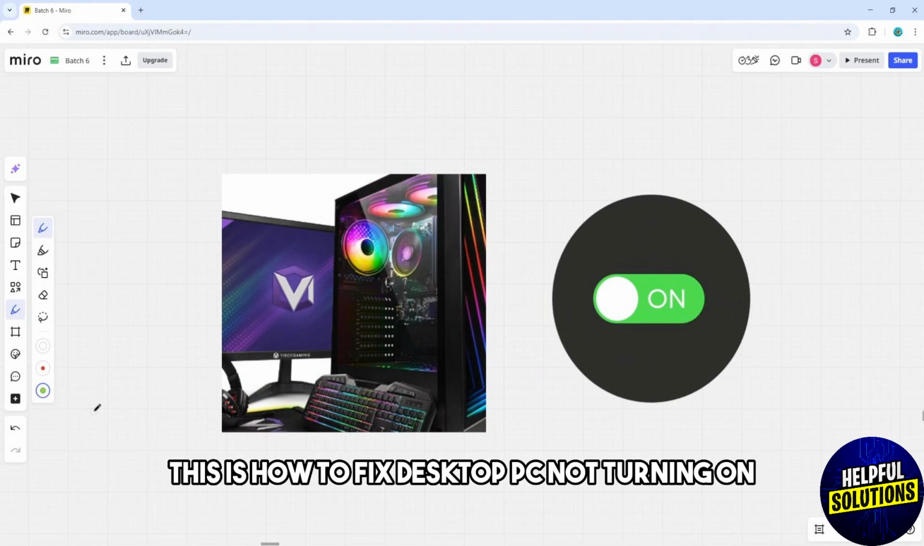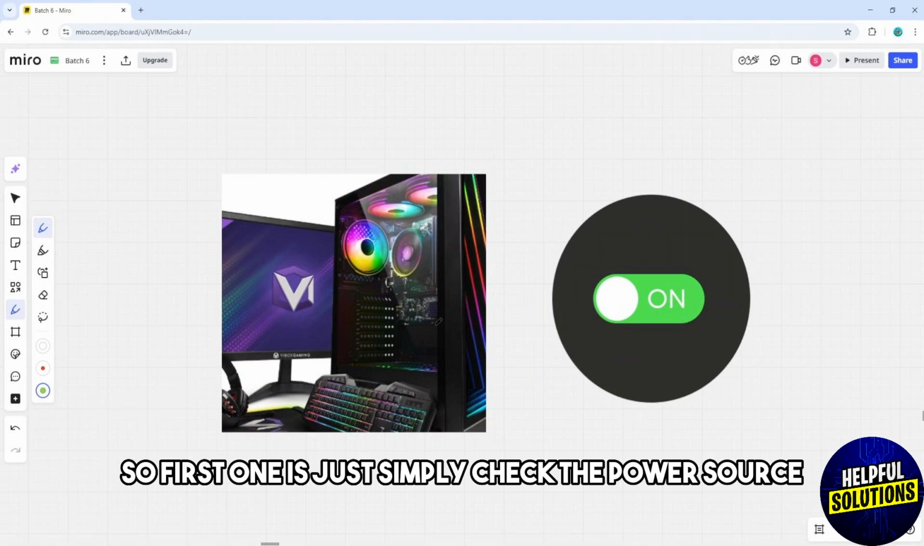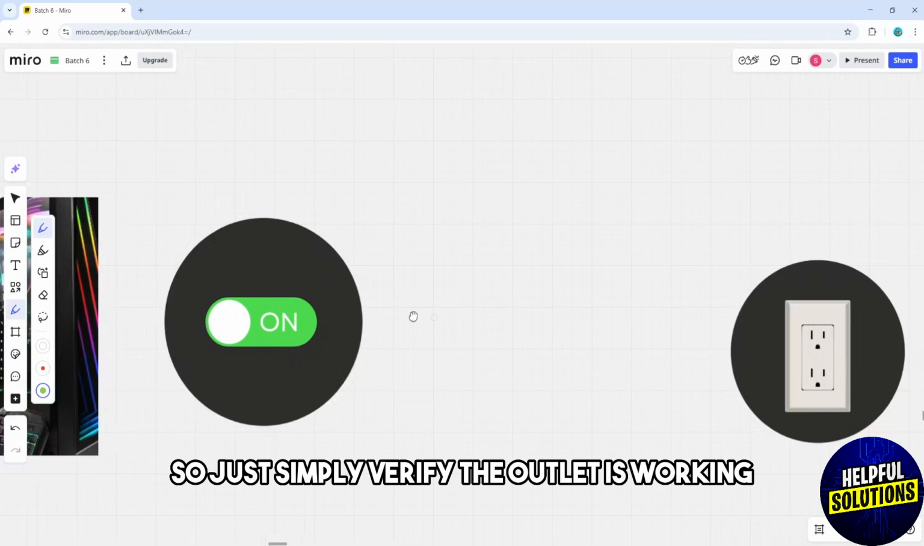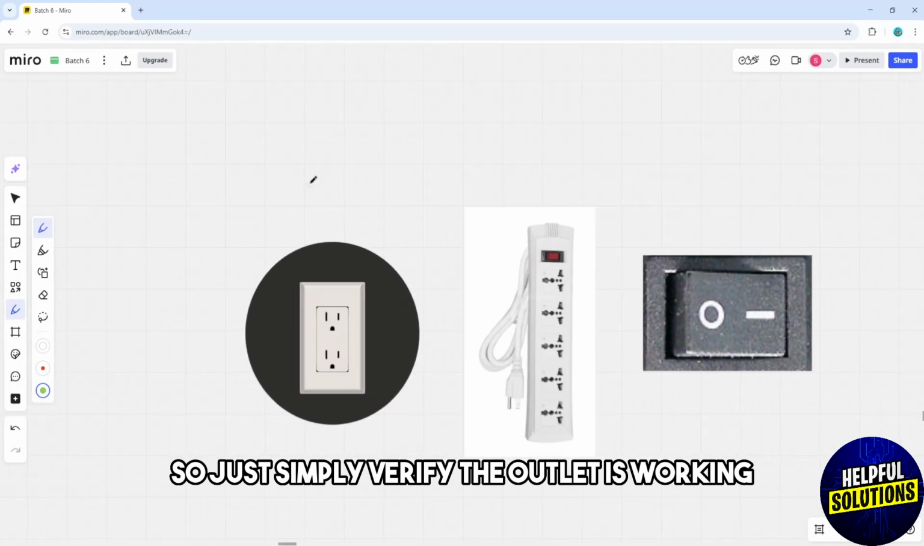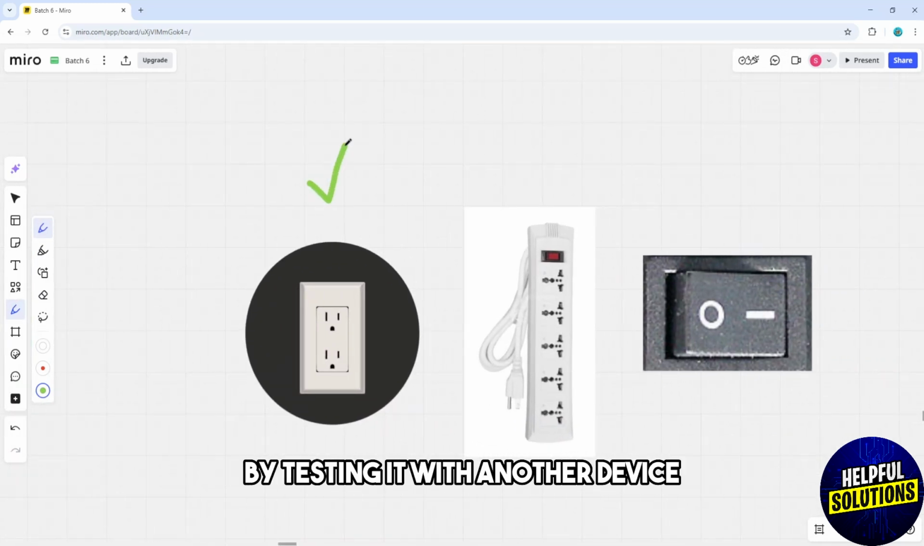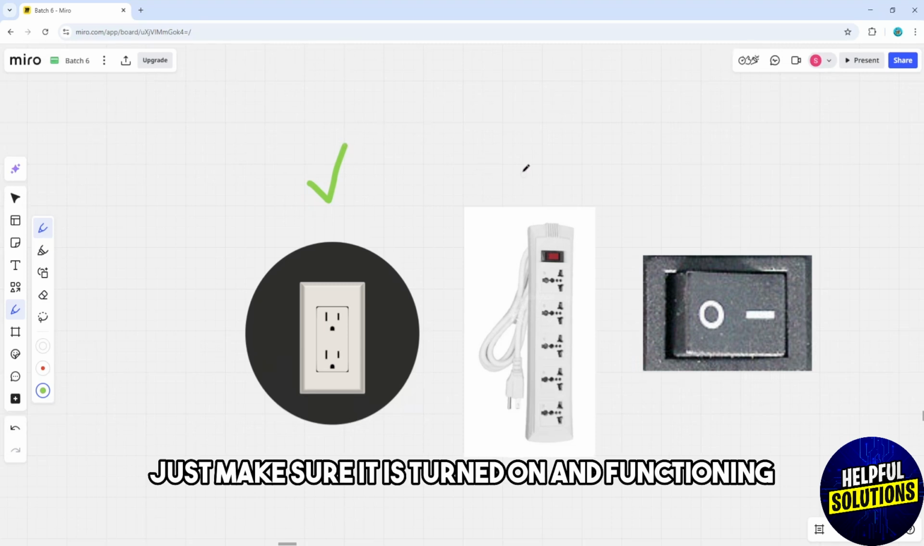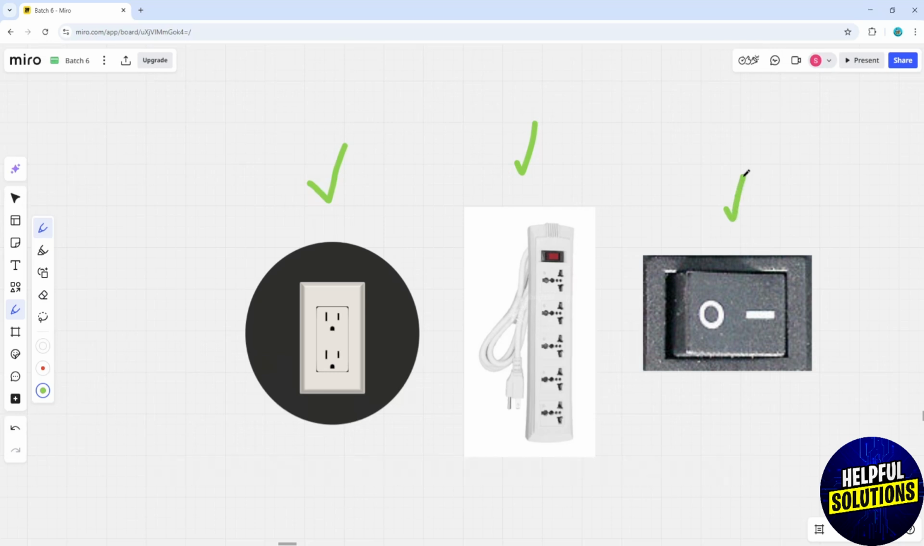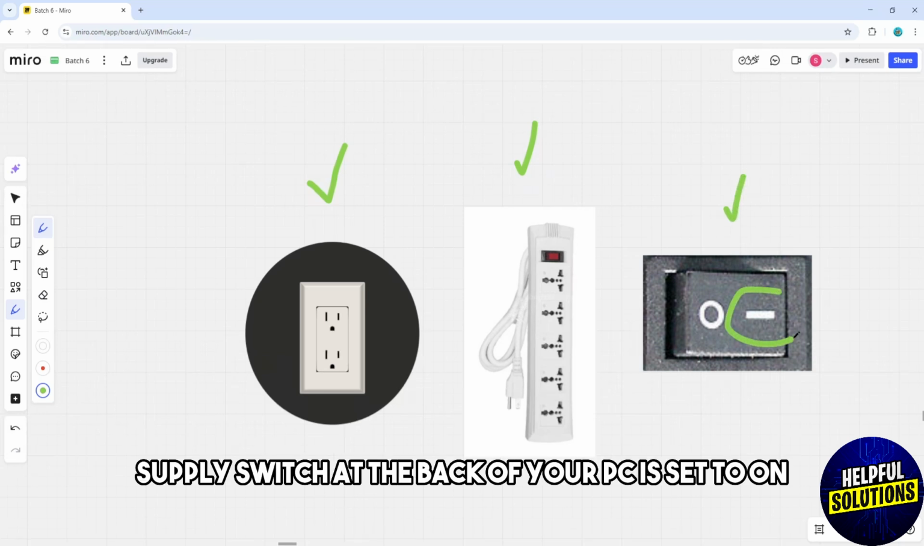This is how to fix desktop PC not turning on. So first one is just simply check the power source. So just simply verify the outlet is working by testing it with another device. And if you are using a power strip, just make sure it is turned on and functioning. And make sure the power supply switch at the back of your PC is set to on.